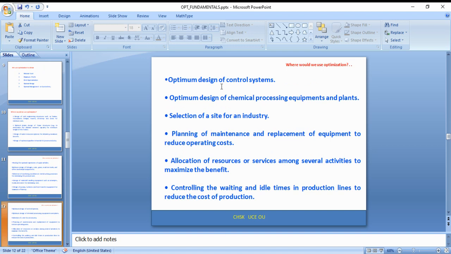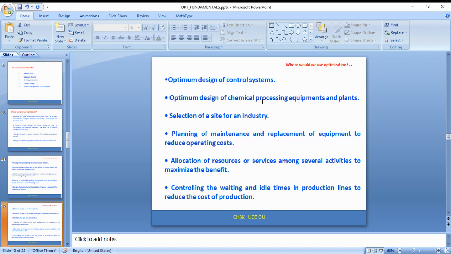engineering. Optimum design of chemical processing related to the chemical industry, and the selection of a site for an industry of any kind, planning and maintenance, replacement of equipment, reducing the operating cost in an organization.